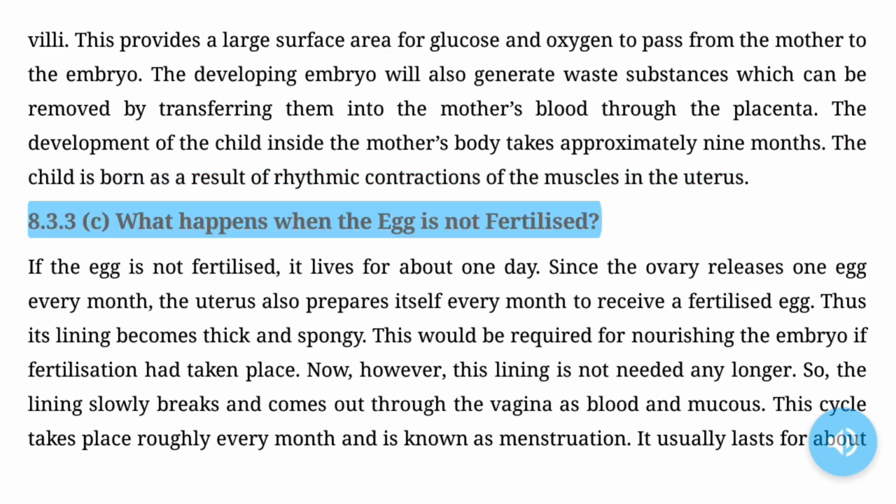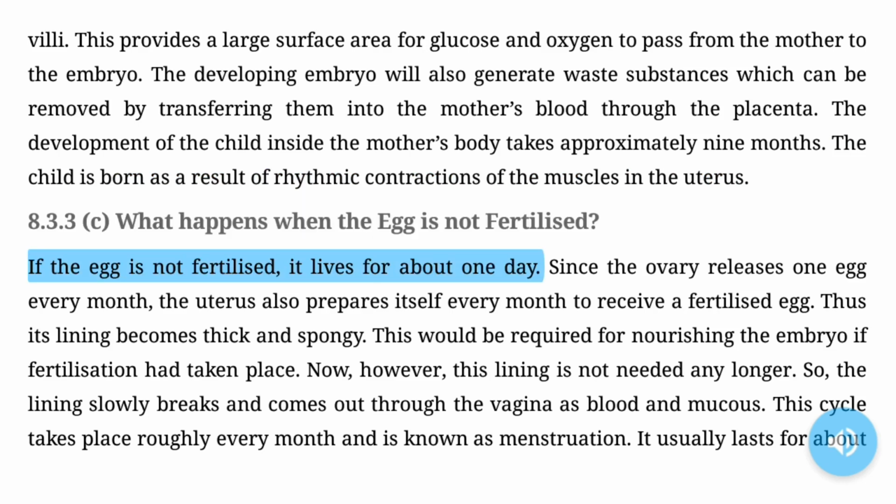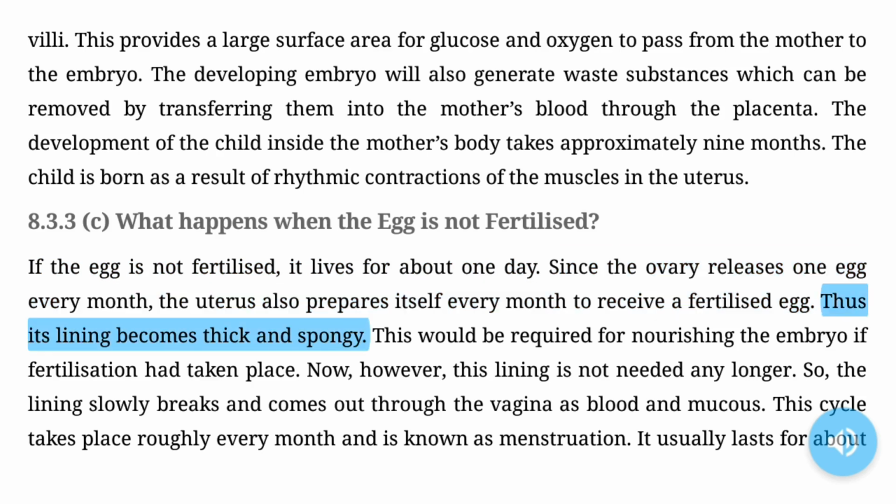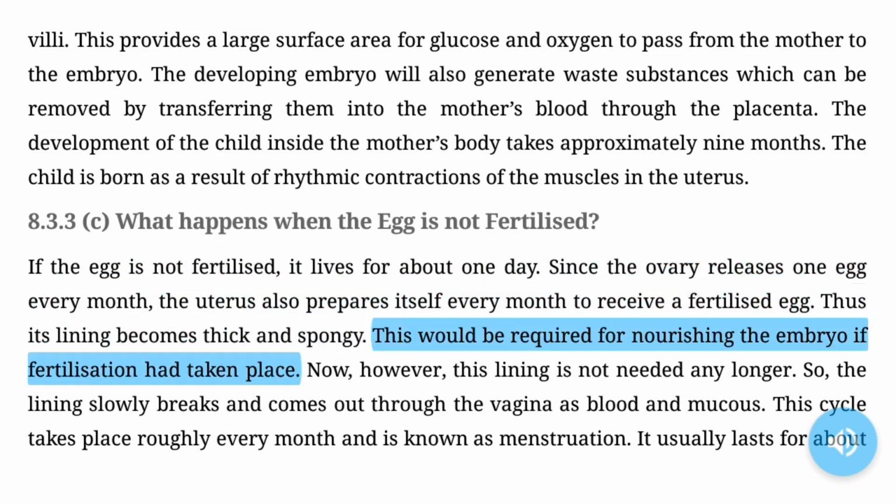8.3.3c See what happens when the egg is not fertilized. If the egg is not fertilized, it lives for about 1 day. Since the ovary releases one egg every month, the uterus also prepares itself every month to receive a fertilized egg. Thus its lining becomes thick and spongy. This would be required for nourishing the embryo if fertilization had taken place.